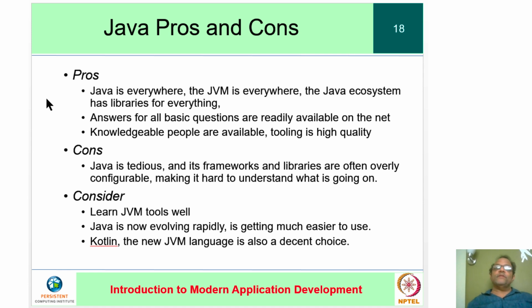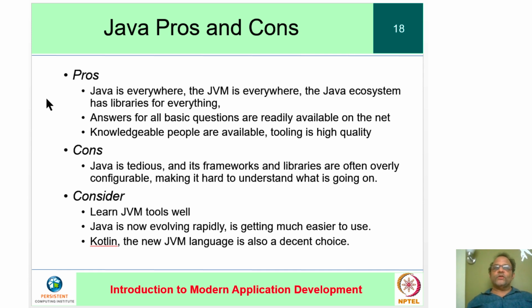The JVM itself is a very, very solid architecture. It's 25 years old now, and the maturity shows. Plus, answers to all basic questions are readily available on the net, and knowledgeable people are available. So those are the strong pros. The cons are that the language itself is tedious and irritating, and the libraries are overly capable sometimes, but you can learn to live with it.